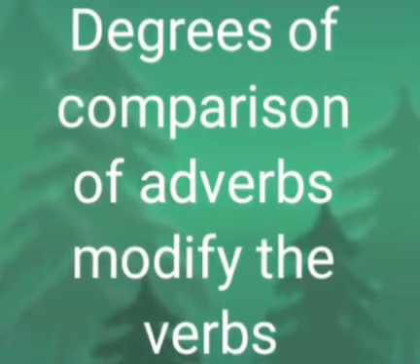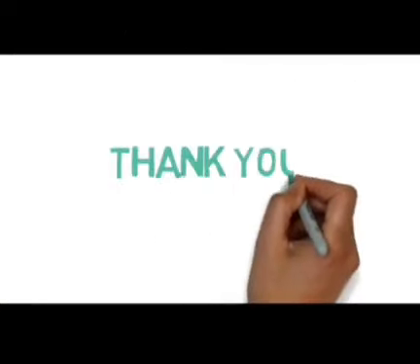When we speak about adjectives, they qualify the noun, but when we speak about the degrees of comparison of adverbs, they modify the verbs.